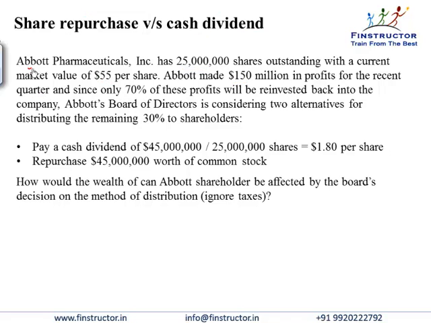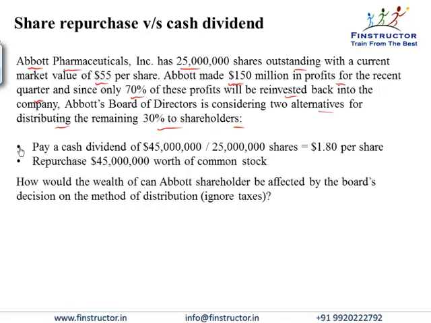So if Abbott Pharmaceuticals has 25 million shares outstanding with a current market price of $55 per share, and the company made $150 million in profits for the recent quarter, only 70% will be reinvested back into the business, and the remaining 30% can be repaid back to the shareholders. The board is considering two alternatives for distributing the remaining 30% to shareholders.